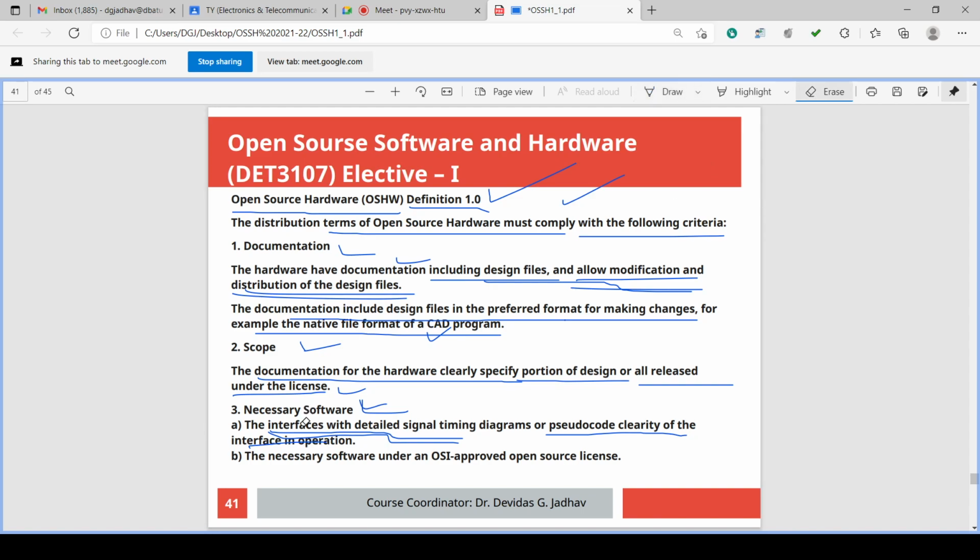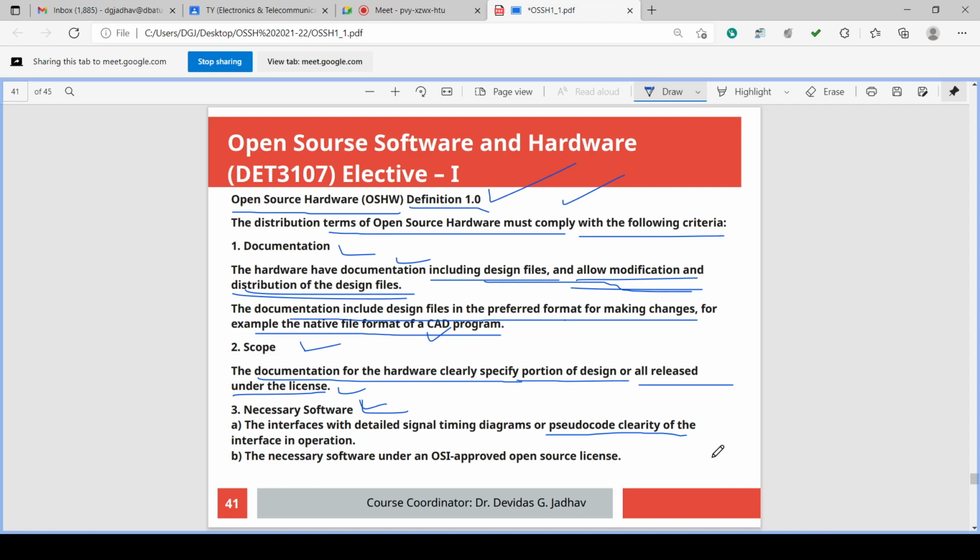Okay, so there are interfaces of one component with another component. There are interfaces of one hardware with another hardware. There are interfaces within the hardware, from one component to another component. So these interface details include signal timing diagrams, etc.